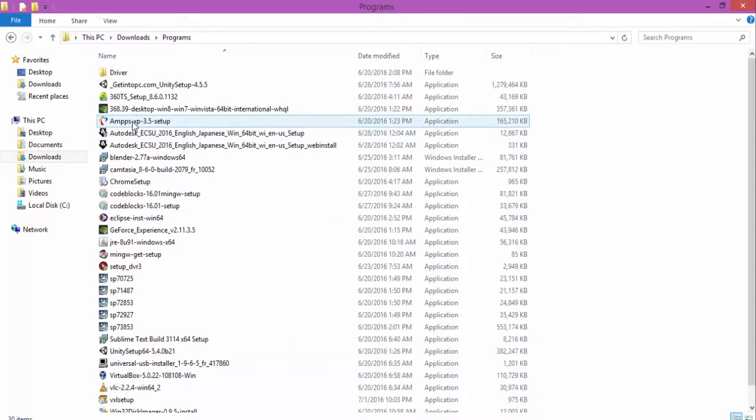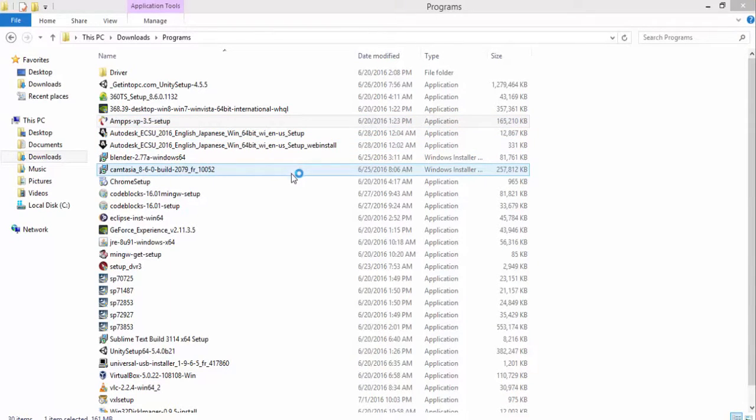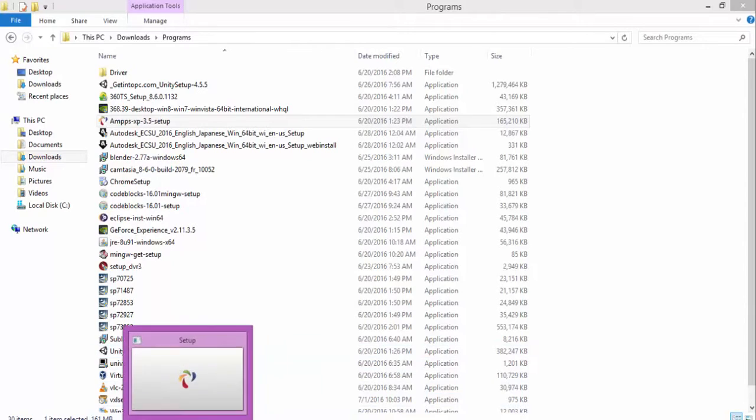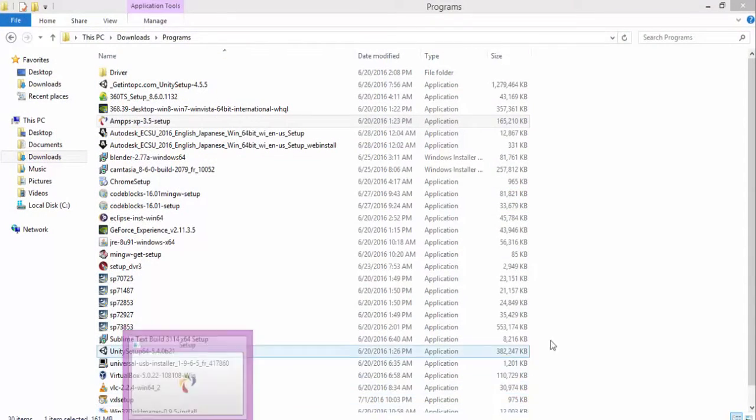We start our installation. Yes, give it administrator permission. Let's wait a little.